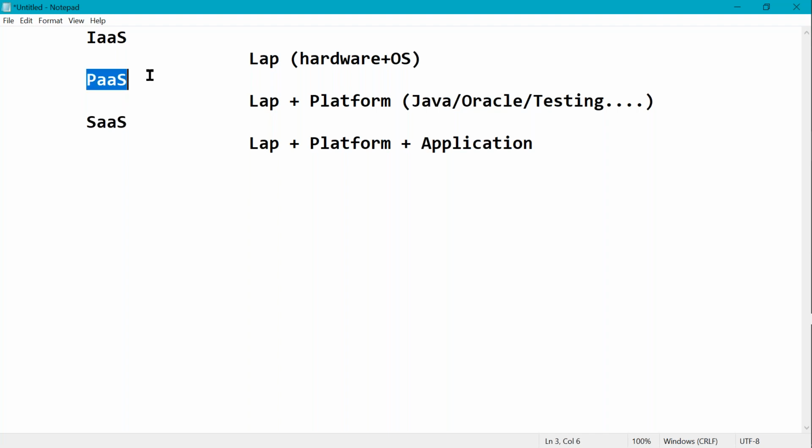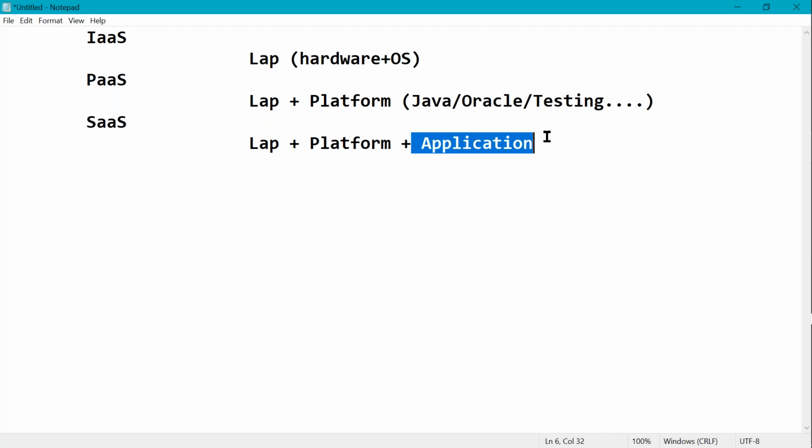If I take PaaS services from Microsoft, we'll get hardware plus platform. And what I will do, I will deploy my own application in this platform. Let's say I have built the application for schools and colleges, for example.